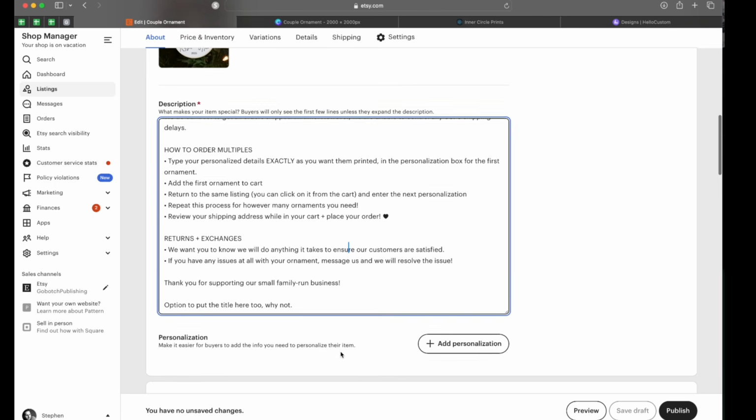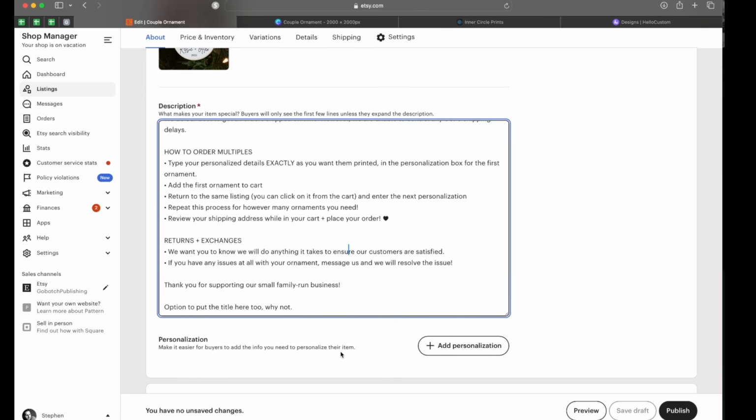Returns and exchanges. We want you to know we will do anything it takes to ensure our customers are satisfied. If you have any issues at all with your ornament, message us and we will resolve the issue. So 90% of these issues, and they're few and far between, but it might be like a crushed box, a slightly blurred image.